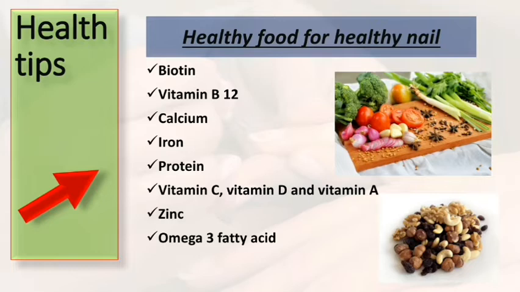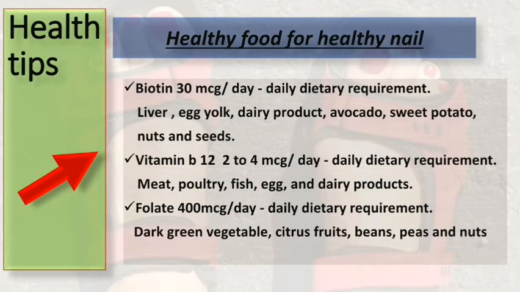Healthy food for healthy nail. The food rich in biotin, vitamin B12, calcium, iron, protein, vitamin C, D, vitamin A, zinc, omega-3 fatty acid are very useful for the healthy growth of the nail. B complex, vitamin B7 is needed for healthy growth of the nail, which aids in metabolism of protein-building amino acids that are essential for nail growth. Biotin-rich food are found in liver, egg yolk, dairy product, avocado, sweet potato, nuts, seeds, salmon.